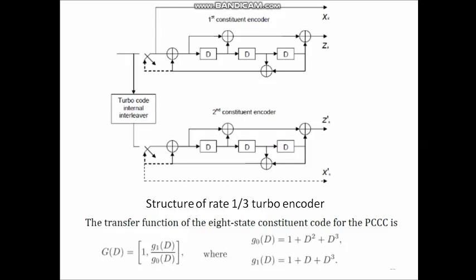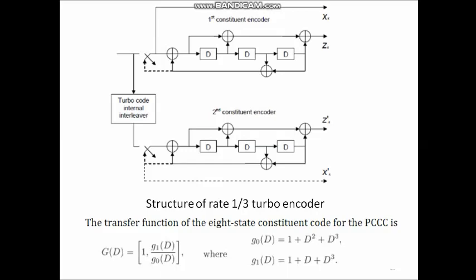Okay, this diagram shows the structure of the rate 1/3 turbo encoder. There is only one input and we have 3 outputs here, so the rate is 1/3. There are 2 identical encoders, as you can see here. Each encoder has 3 memory units and 8 possible states. The input is directly applied to the first encoder, and for the second encoder it is applied after interleaving.